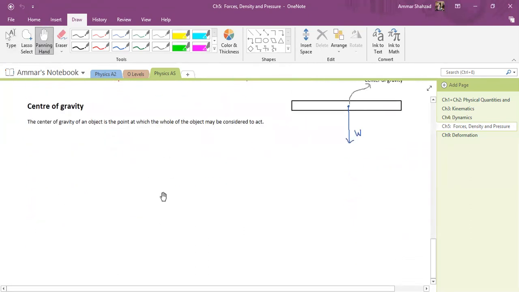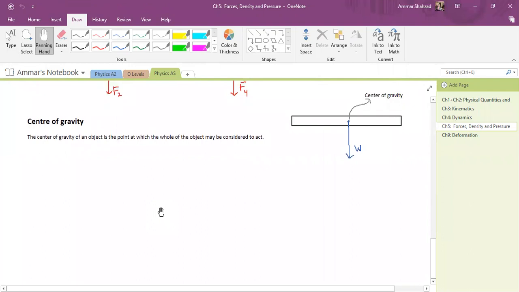So right now, all you need to know is that the center of gravity is a point at which the weight of the object appears to act, right? Where we can balance it. So if I place a pivot under this object, then this will be balanced. This scale will be balanced.